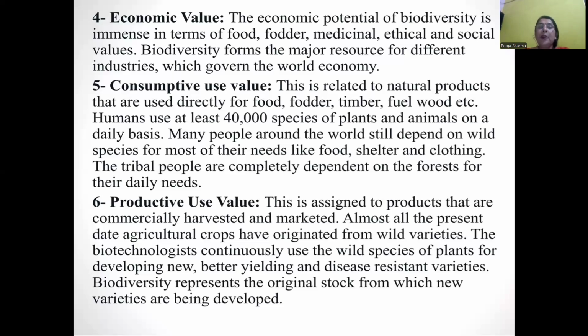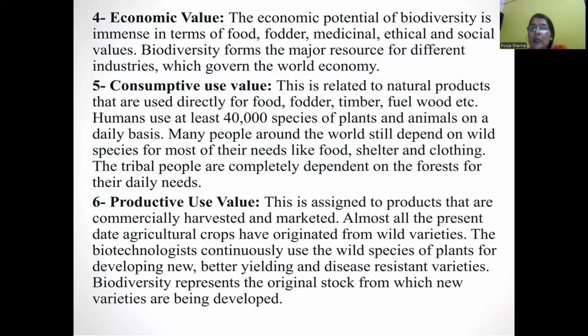Humans are totally dependent on biodiversity for their food, shelter, and fuel. Many people around the world still depend on wild species for most of their needs, like food and clothing. Humans use at least 40,000 species of plants and animals on a daily basis. Every human requirement is fulfilled by biodiversity.